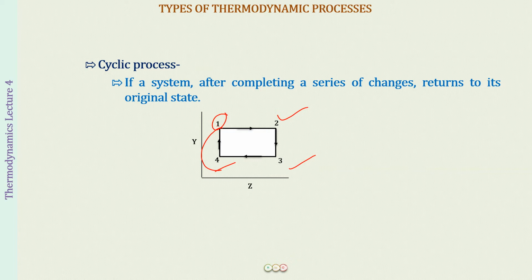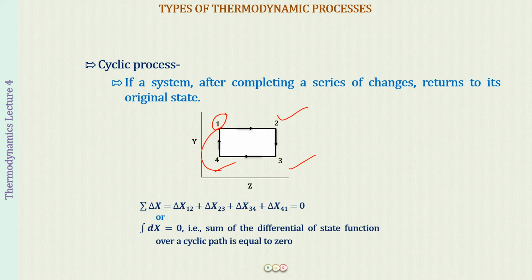And in such a process, what is going to happen to the various state properties? Well, for all the state properties, the summation of delta x throughout the whole process is going to be equal to 0.